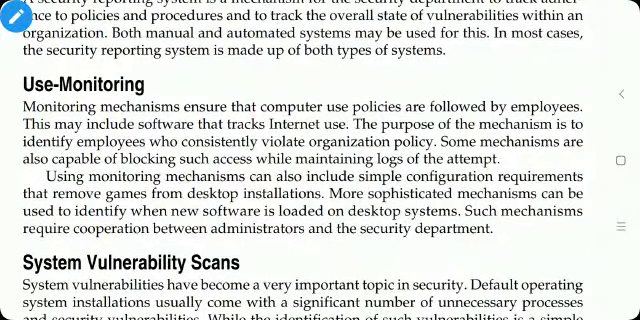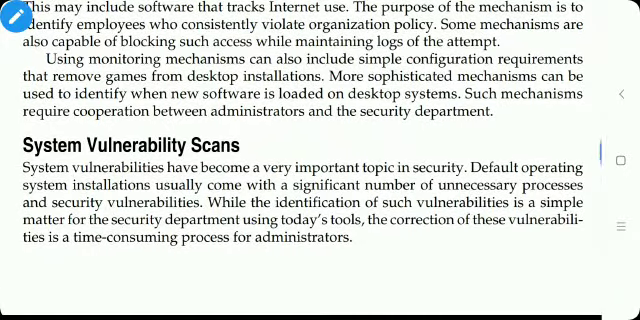Each and every computer is checked, to see whether that computer uses the policy, and whether the persons follow the policies and the rules or not. They may also track internet use, and they may also ban some sites, and also monitor whether employees consistently violate the organization's policy or not. Then system vulnerability scan. It is necessary to scan the system after some period.